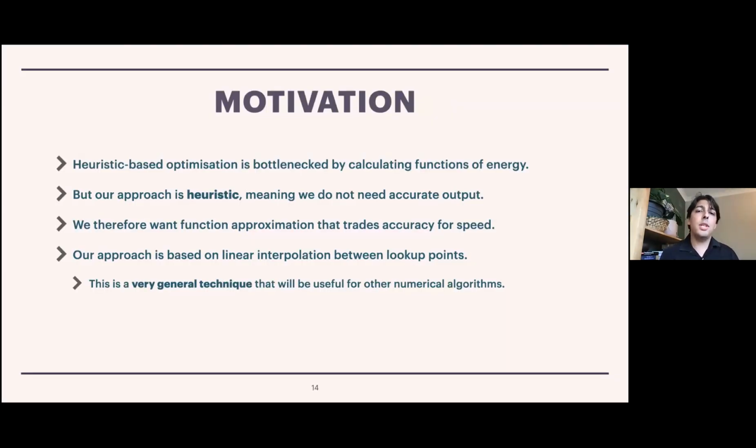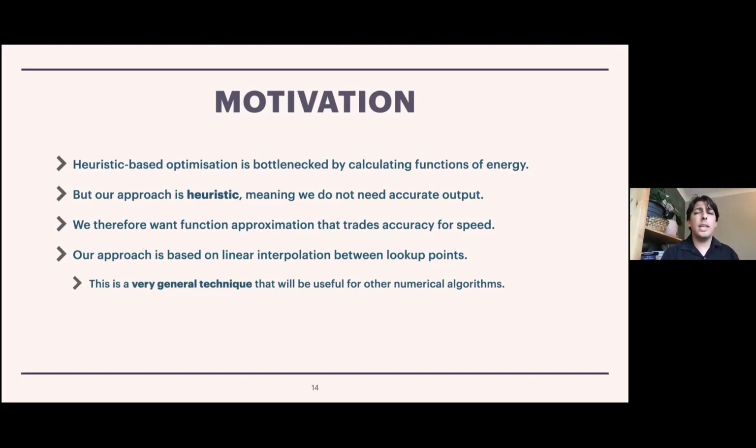So the motivation behind this technique is that when we are doing heuristic-based optimization, in fact, many numerical algorithms are actually bottlenecked by the need to calculate certain functions. So in the case of these optimization algorithms, we need to calculate functions of the energy or the cost of the candidate solution. But because our approach is heuristic, the choice of functions that we made was kind of arbitrary, and we sort of waved our hands in some way when we chose those functions.